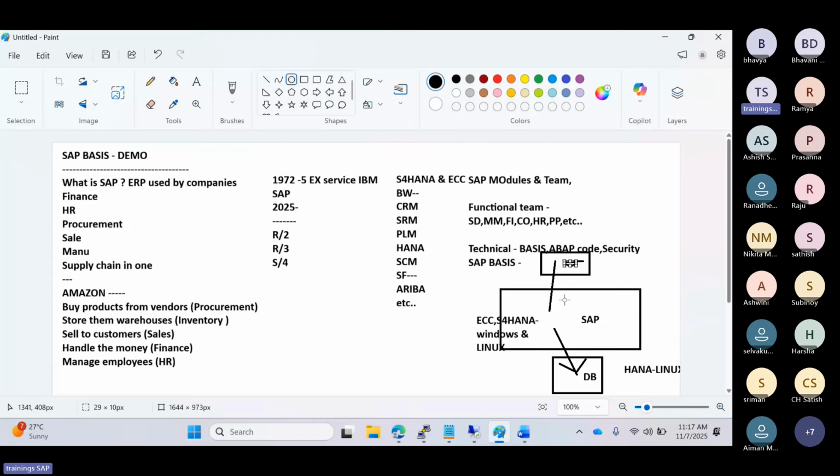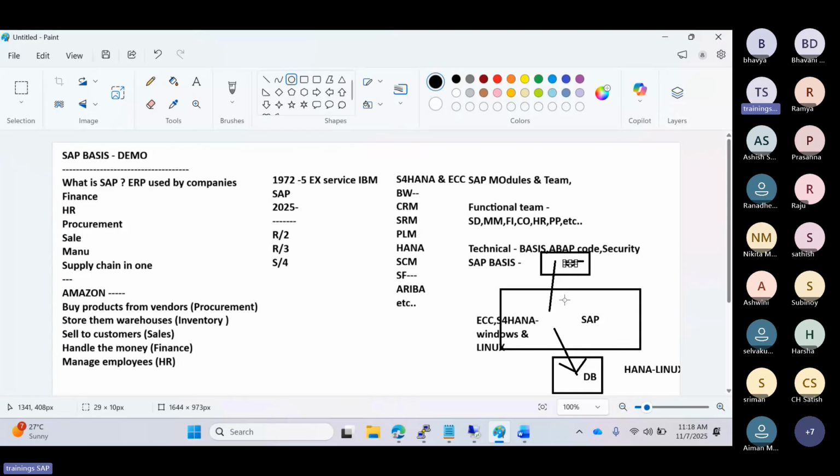So as a basis consultant, we will ensure the SAP system runs smoothly, and we are responsible for the configuration, monitoring, installation, performance tuning, refresh, transports, all basis related topics. We will do all the work here, right? All the basis related work we will perform here, right?